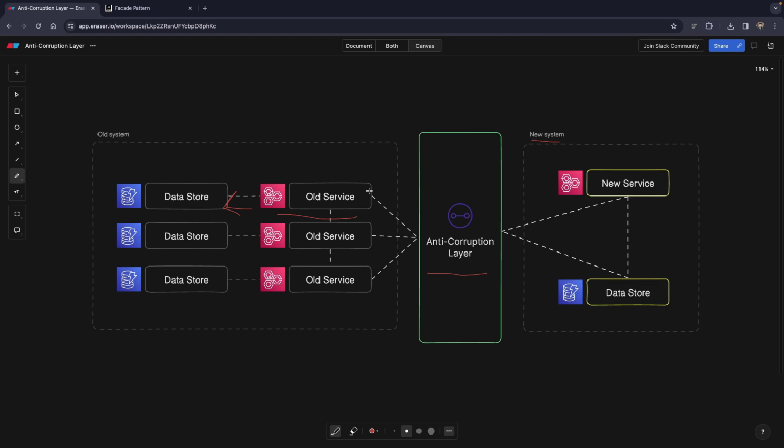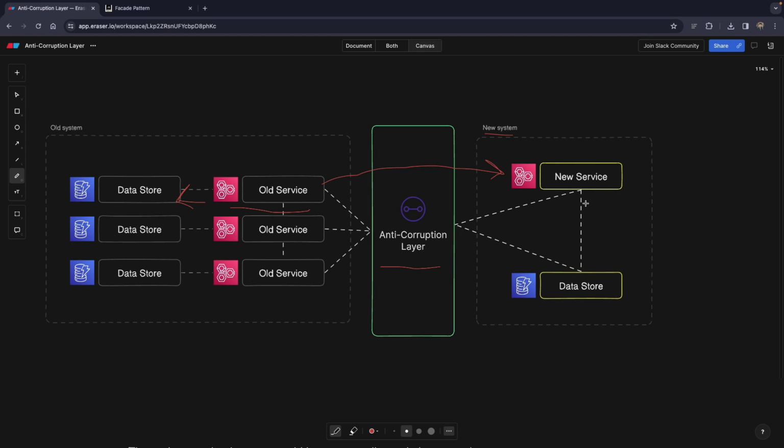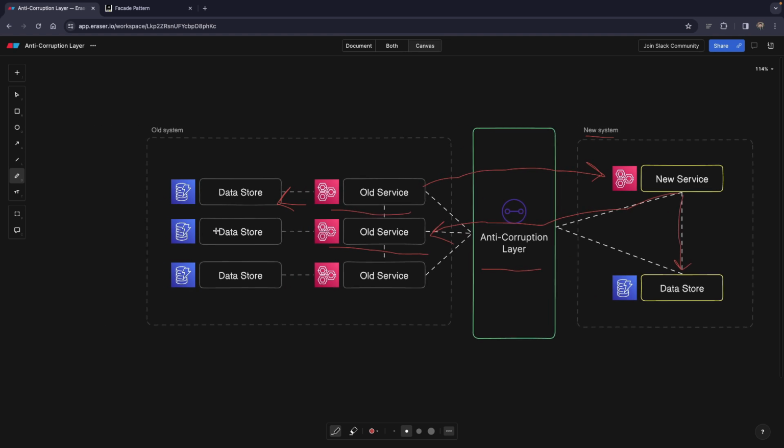So let's say we take this service and we migrate it here into the new system, and we make sure that we follow the best practices that we at least know to this date. And now our new system is actually much more performant and we have our respective databases. But here's the problem. Our new service is here, but we still rely directly on our old microservices. Let's say this is a payment service which still lives in the old system.